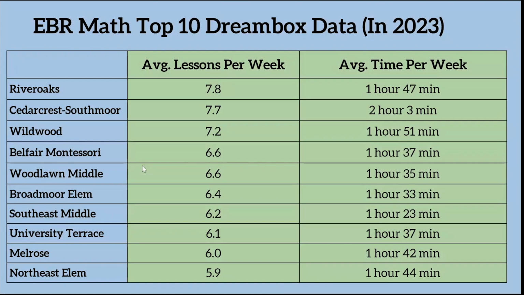So let's talk about the top 10 Dreambox schools in the year 2023. So this is from January through February. These are the schools that are averaging the most lessons per week per student, and then also showing the average time spent on Dreambox per student. River Oaks is leading the way, averaging 7.8 lessons per week. Cedar Crest is in second, followed by Wildwood, Belfair Montessori, Woodlawn Middle, Broadmoor Elementary, Southeast Middle, University Terrace, Melrose, and rounding out the top 10 is Northeast Elementary.